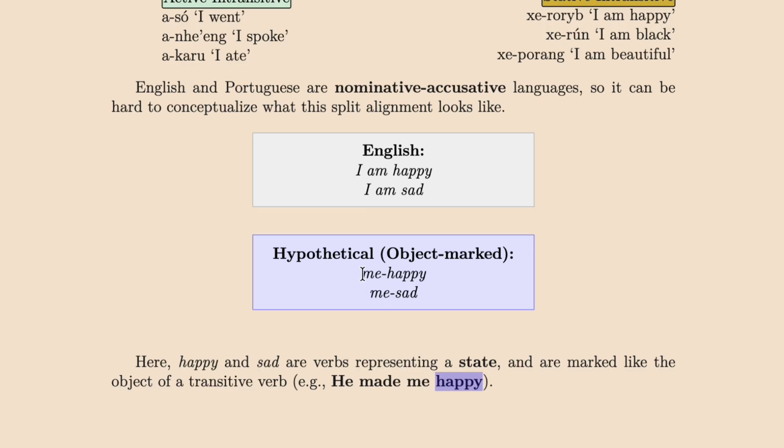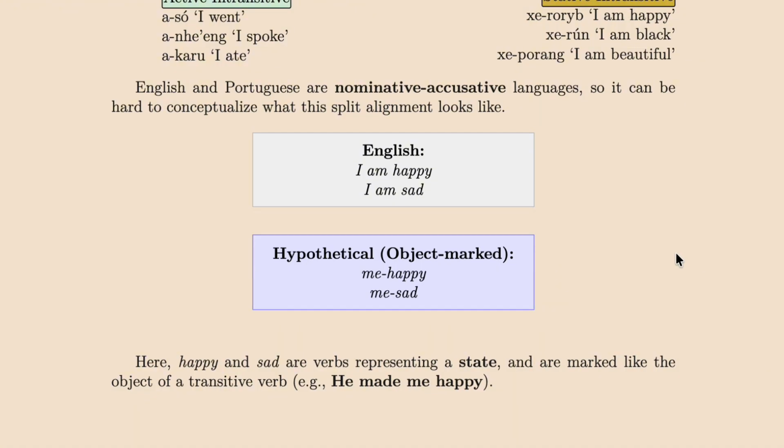So in English, hypothetically, we can just imagine what if there was an English morphology which instead of saying I am happy, which we could easily say in Tupi as well with a separate auxiliary verb, we had the option to just say me happy. And that was enough, which semantically it is enough. It's just not normative English.